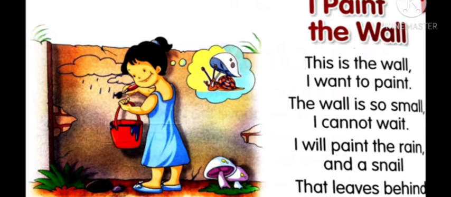What is this poem about? It is about a painting on the wall. The girl is painting, so paint on the wall. I will paint the rain and a snail. What can the girl paint while doing the painting? She can paint the snail, rain. So I will paint the rain and the snail. The girl wants to paint about rain and snail.